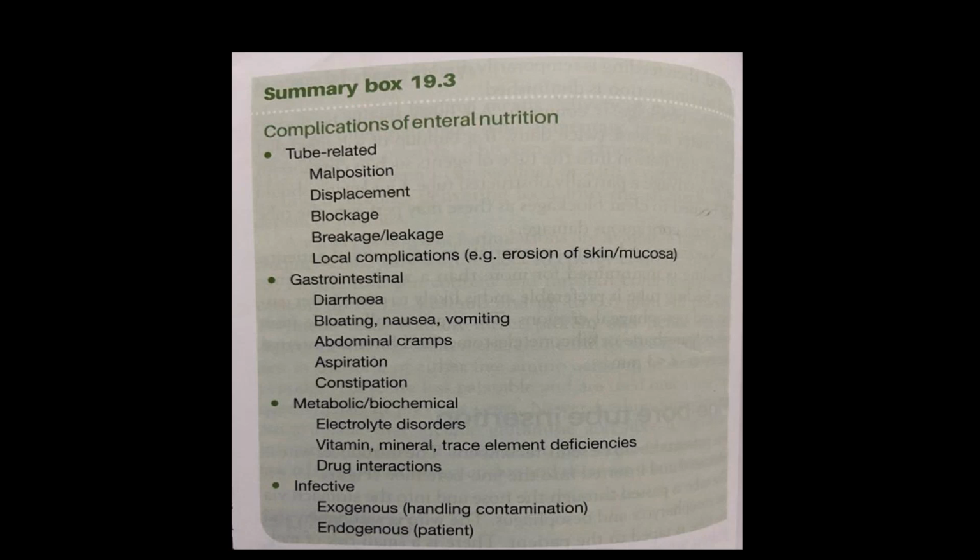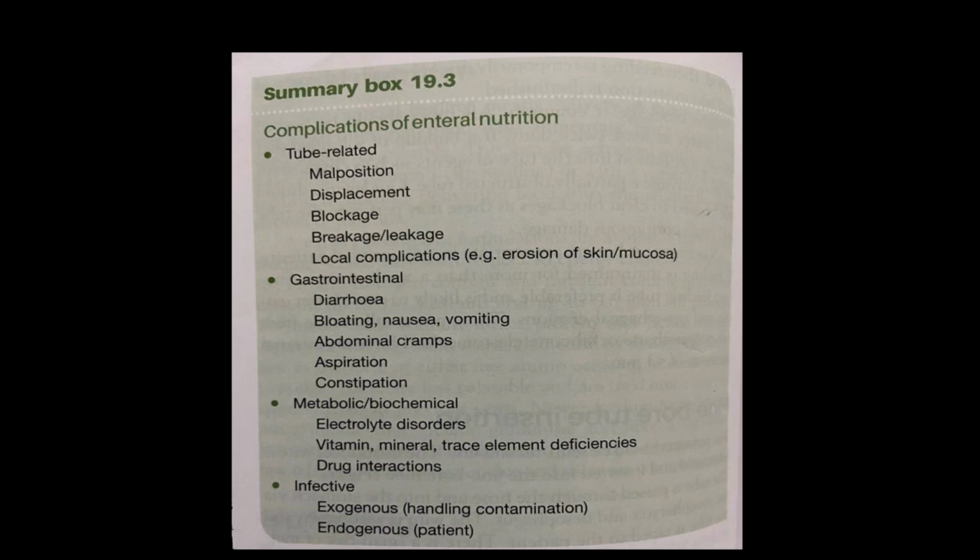Tube related is where, when you put the tube, it is not in the proper position. If it gets coiled in the esophagus, or is not kept in the proper position, then if you give liquid and nutrition, it will not be useful. Once you have put the tube inside the stomach or the jejunum, it may get displaced or blocked, and then also the nutrition is inadequate. Whatever you are giving is useless. So these are the complications.